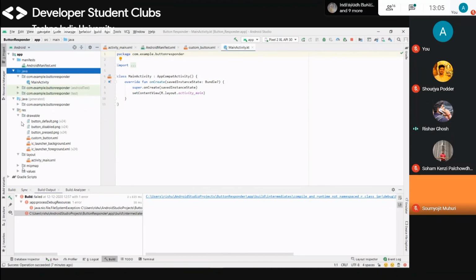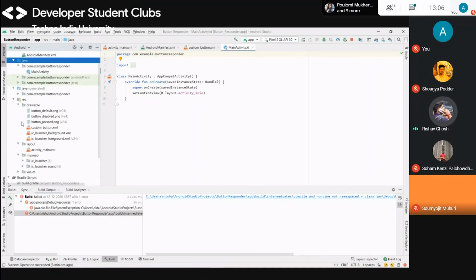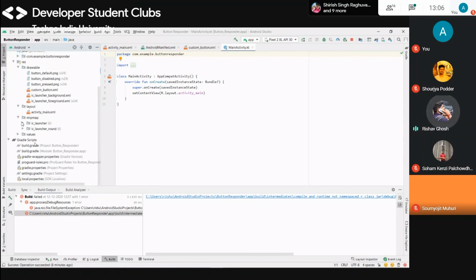And then there is MIP map. You can see when you are downloading the resources, there are images I showed you in the PPT, like emulator images, etc. This MIP map will download automatically, and you don't have to do anything with that. And this is the Gradle part. Okay, even this is the main part of Android Studio.